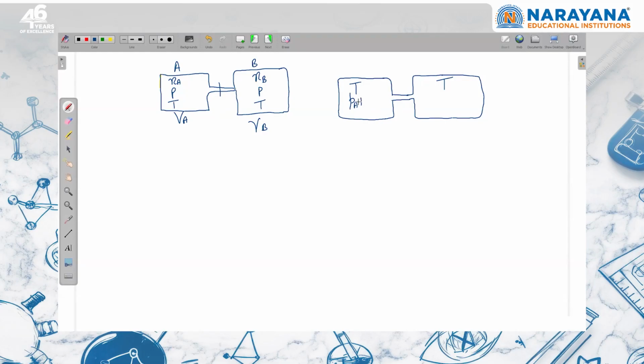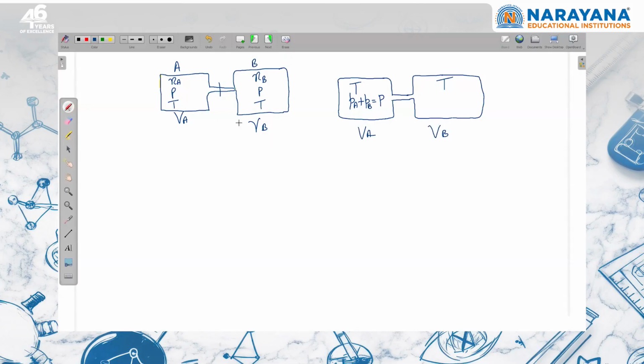So partial pressure of gas B. The sum of partial pressures of both gases is equal to the initial pressure. Then only we can say that the pressure of the system is not changing. Initial pressure here is P, and finally here is also P. So constant pressure and temperature means this will remain Va and this will remain Vb. So we can solve this question in many ways.